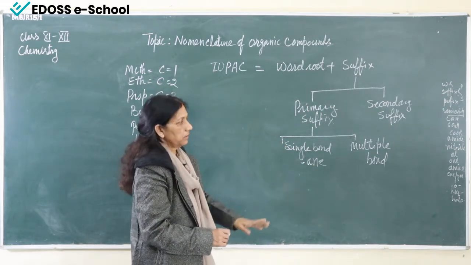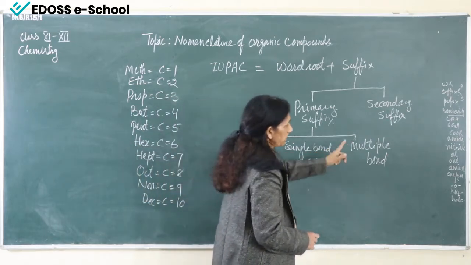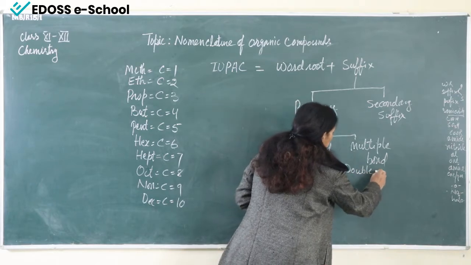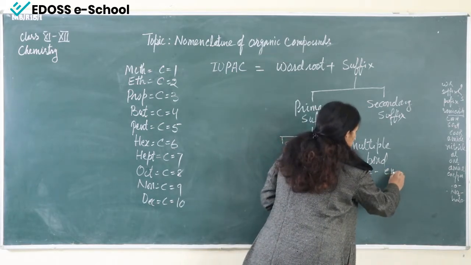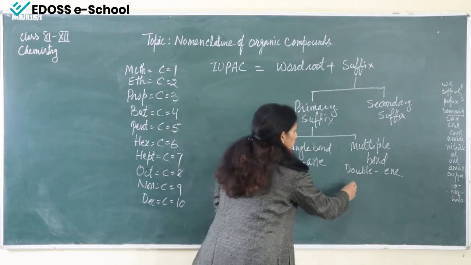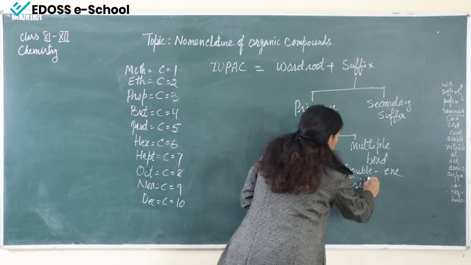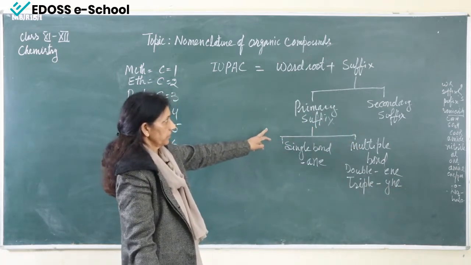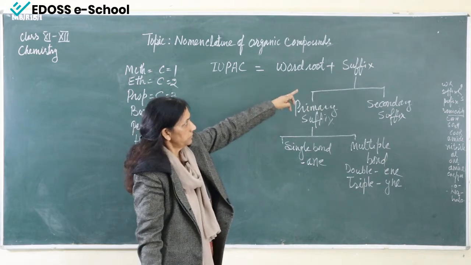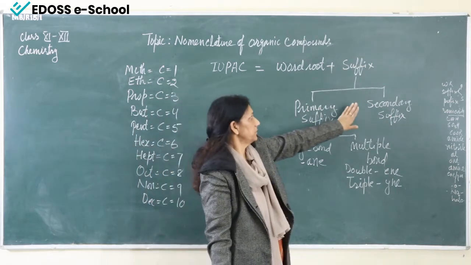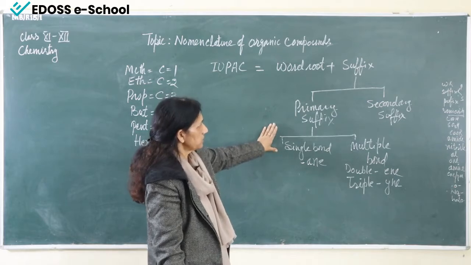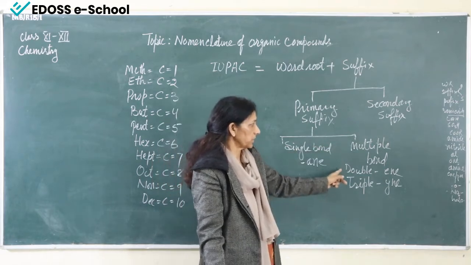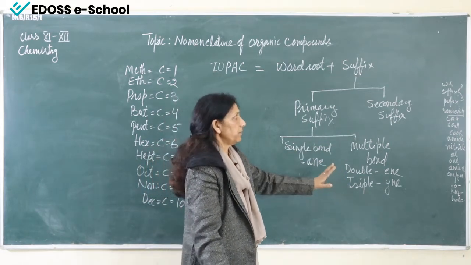For single bond the "-ane" word will come, and for multiple bond, if it is a double bond, then we have to add "-ene", and if it is a triple bond, then we have to add "-yne". So word root, suffix, primary suffix, secondary suffix, and primary suffix means either single bond or multiple bond, and multiple bond can be double bond or it can be triple bond.